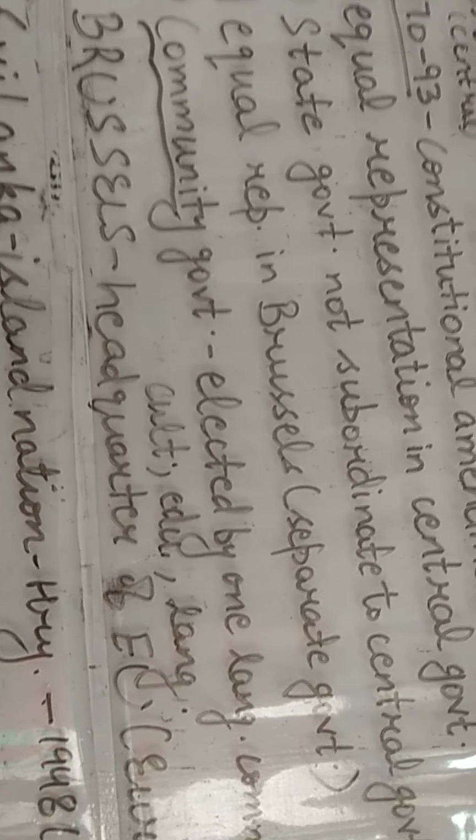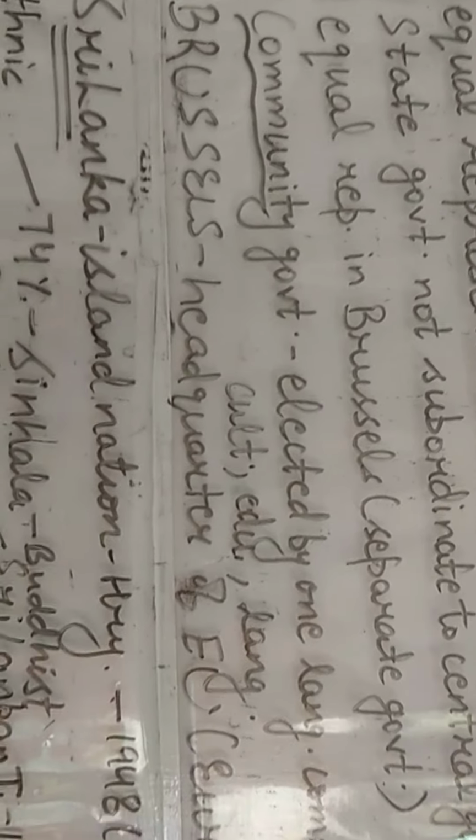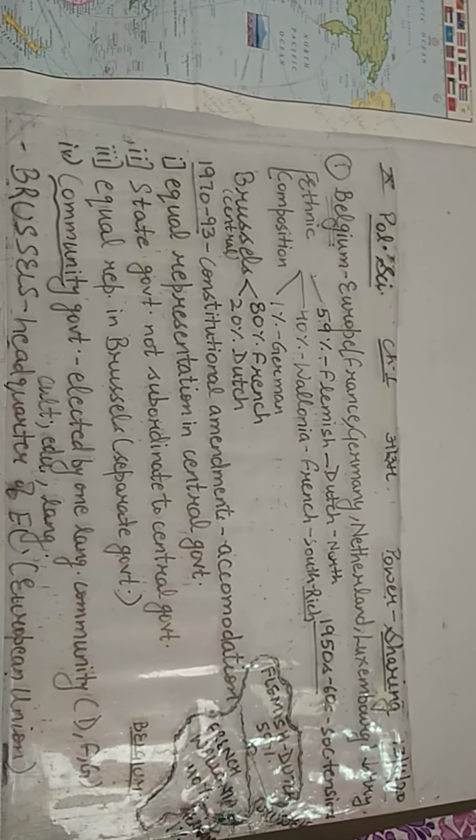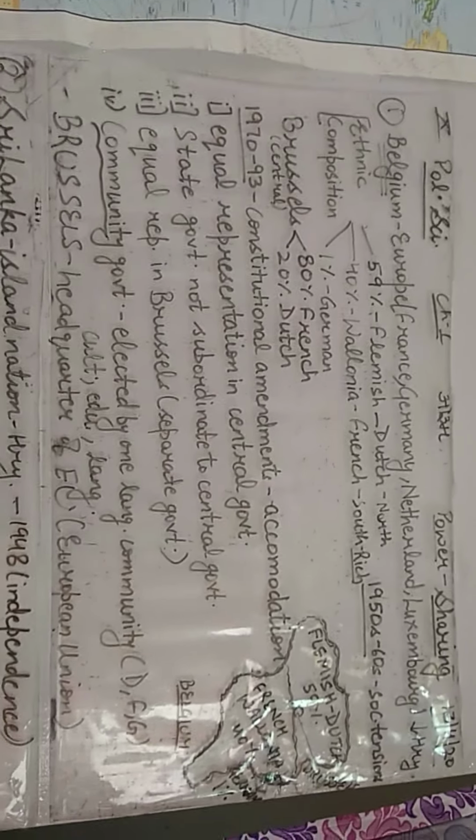This model of Belgium presented an example to the world of how to accommodate social diversity in a particular area. And as a result, Brussels, that is capital of Belgium, was accepted as headquarters of European Union. Alright. So this example of Belgium showcases how a problem of social diversity or social differences can be handled by sharing of power. Alright, so what they did in Belgium is they shared the power between different social groups and hence avoided any problem.